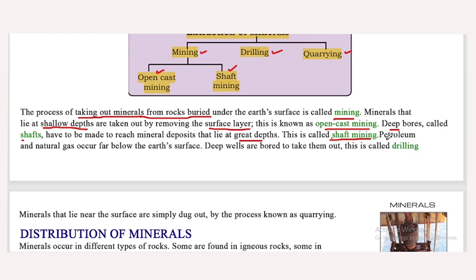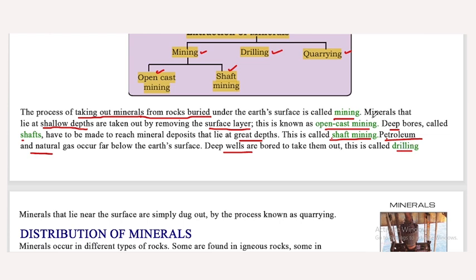Now, petroleum and natural gas occur far below the earth's surface. Deep wells are bored to take them out. This is called drilling. To extract them, we need to dig a deep well. So this type of mining is called drilling.